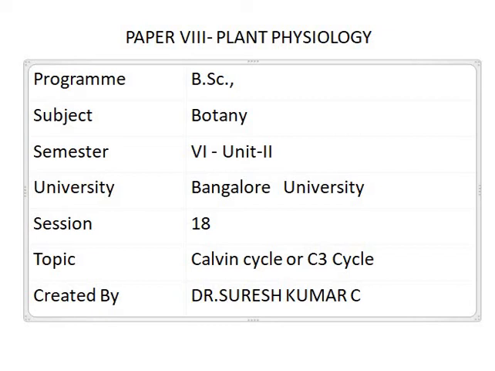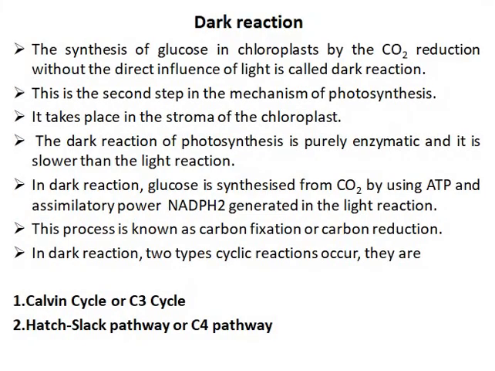In this session, we shall discuss the Calvin cycle or C3 cycle. Dark reaction. The synthesis of glucose in the chloroplast by CO2 reduction without the influence of direct light is known as dark reaction. This is the second step in the mechanism of photosynthesis. It takes place in the stroma of the chloroplast.